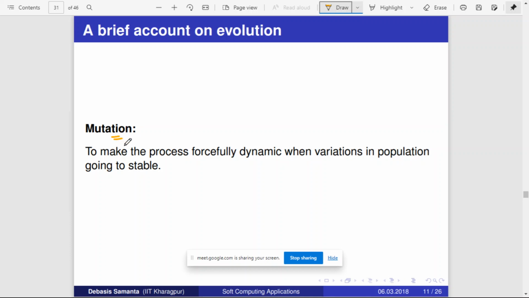This environment can be physical, or it can be anything, right? For example, if a particular animal is exposed more to sunlight, then its genetic code may vary to some extent. That process is called mutation. Or if a particular animal is exposed more to cold, then its genetic code may vary, right?